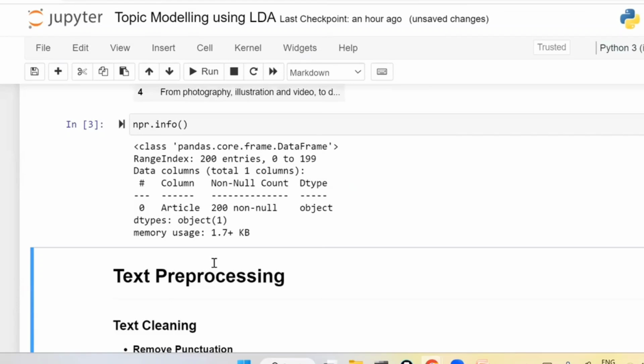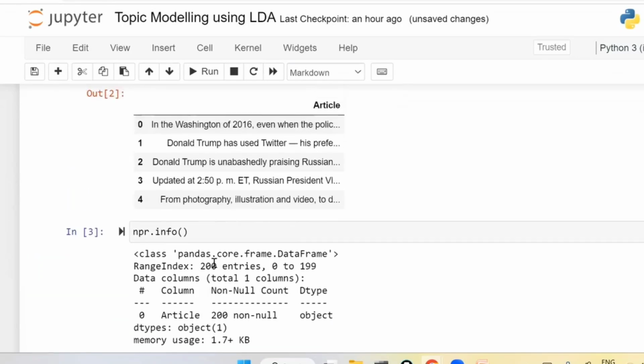Now within these 200 documents, I want to create topics and, based on the topics, segregate them. So which topic does this first one belong to? The related articles I want to place in one area.